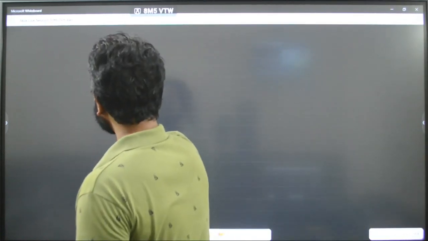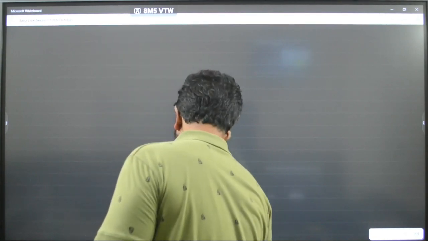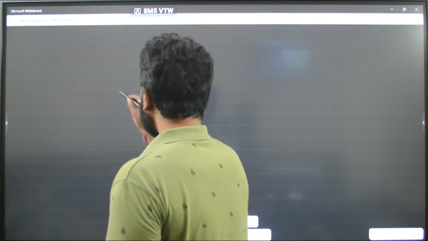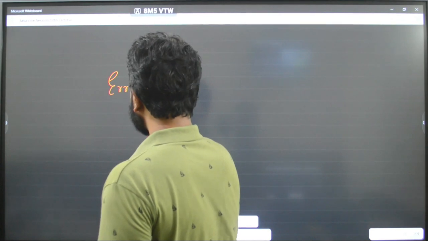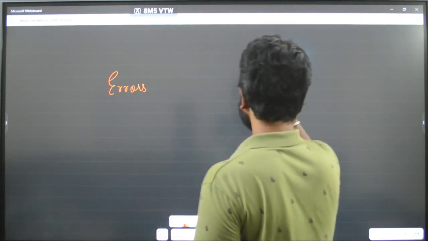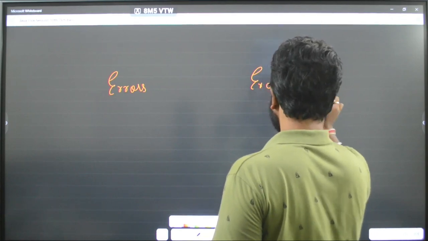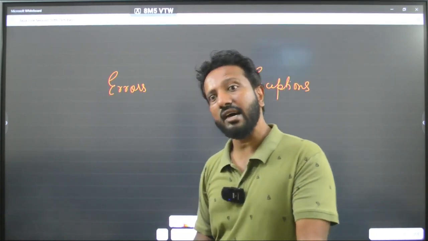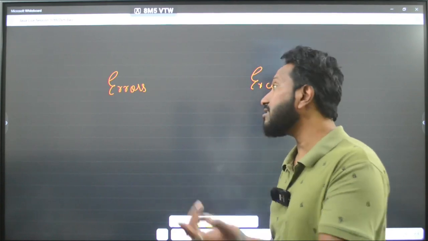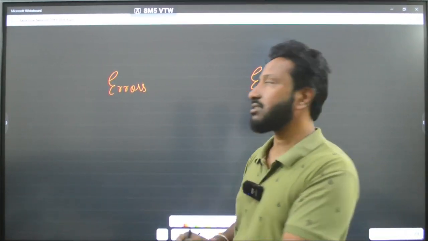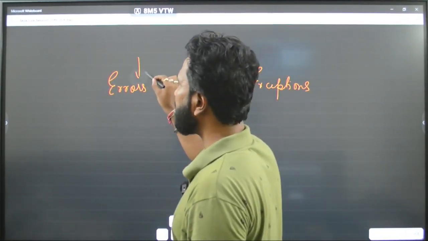All the errors and the exceptions in Java are actually categorized inside a particular class. Can anyone tell me?